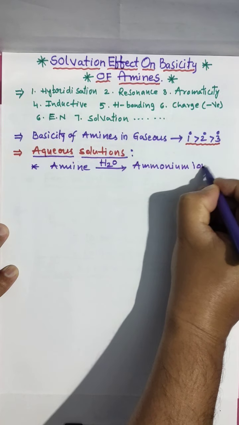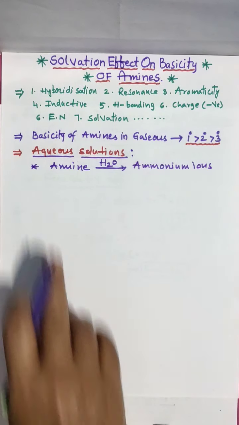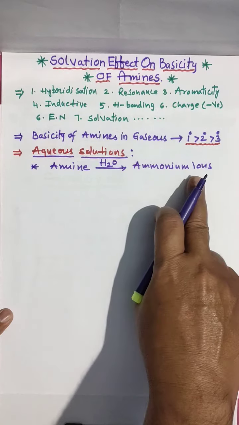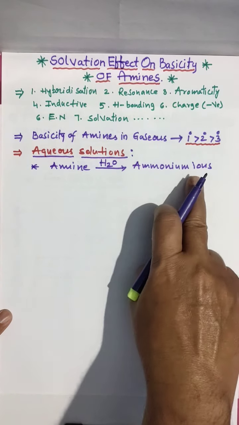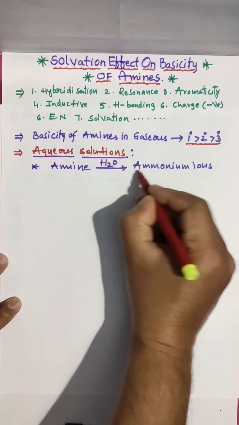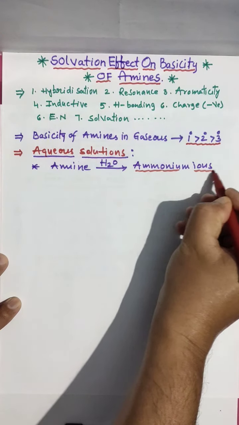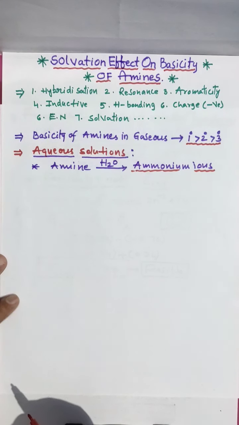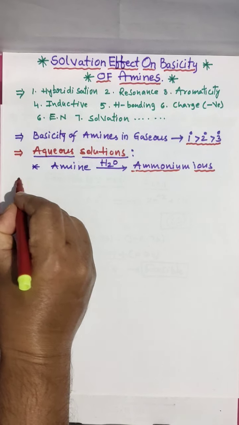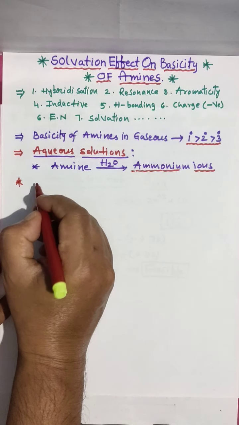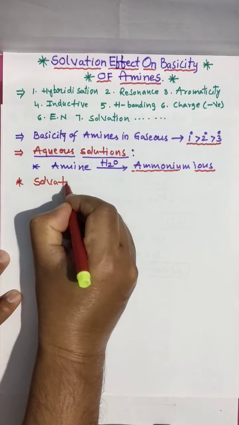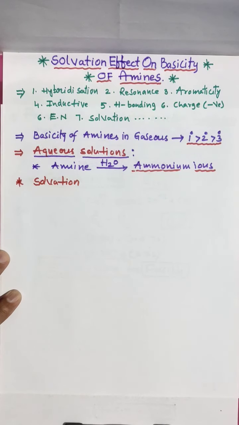If you take a primary amine, you get a primary ammonium ion; secondary amine, secondary ammonium ion; tertiary amine, tertiary ammonium ion. And these ammonium ions show an effect on the basic nature. When amines are treated with water, solvation will take place.